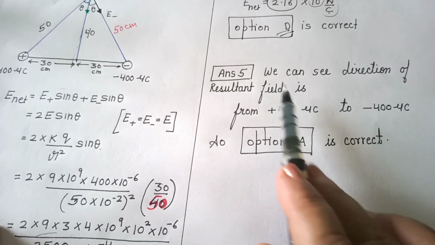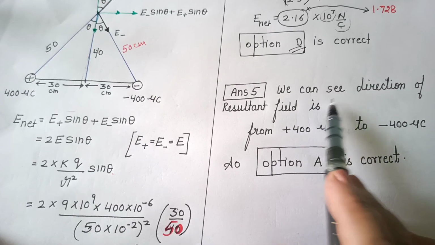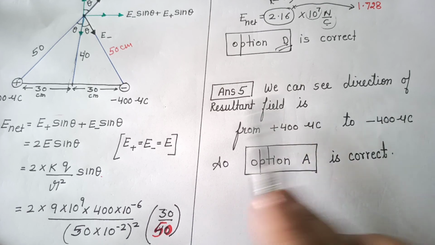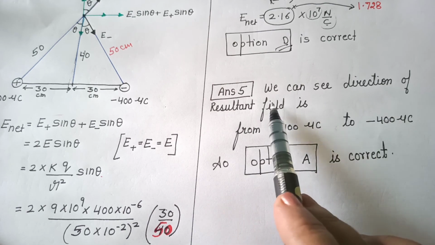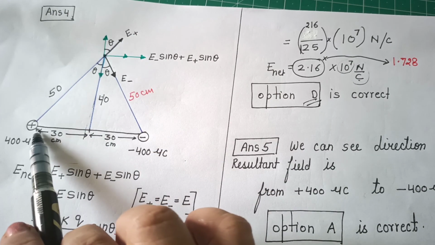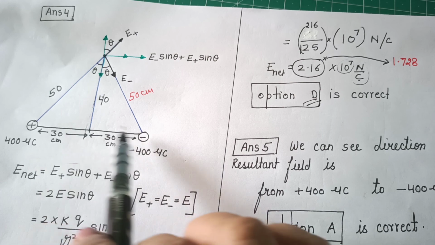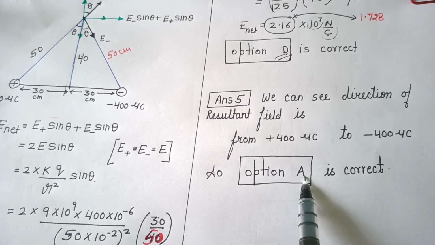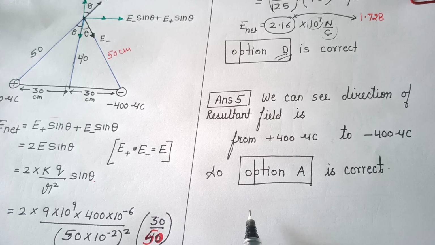In the last question, we are asked to find the direction of the resultant field in question number 4. So obviously the resultant field is from 400 microcoulomb to minus 400 microcoulomb, that is option A is correct.